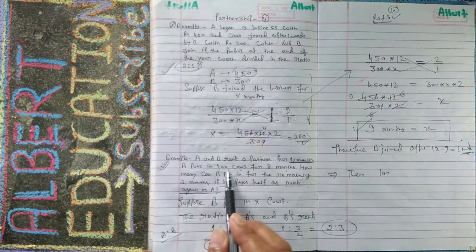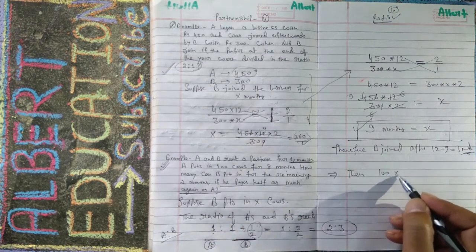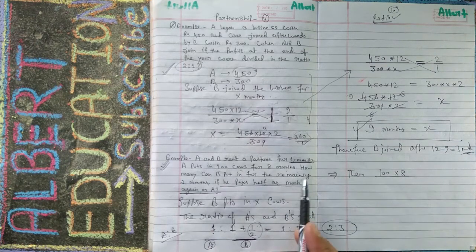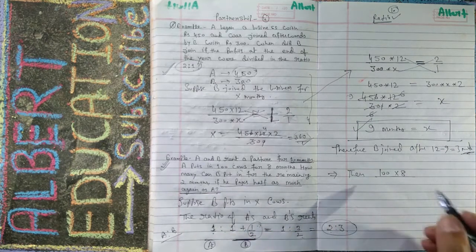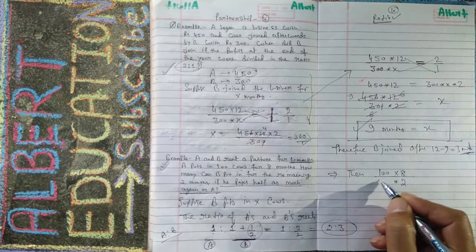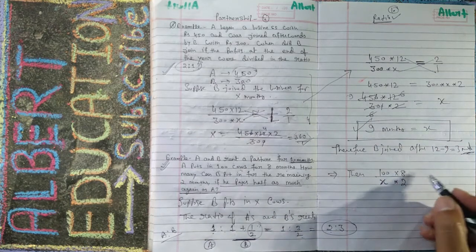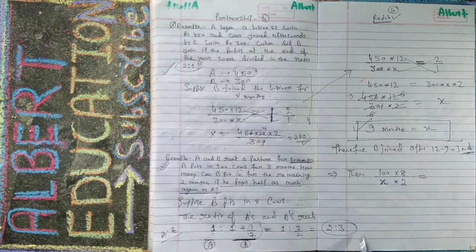This is for 8 months. Now how many can B put in for the remaining 2 months? So this is 2 months, and suppose he has given x cows. Your rent ratio is 2 : 3. I think that you understand.